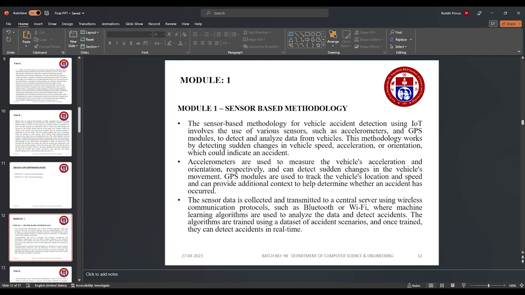And the GPS module, when the accident occurs, sends the location of where the accident happened through text messages to the mobile.